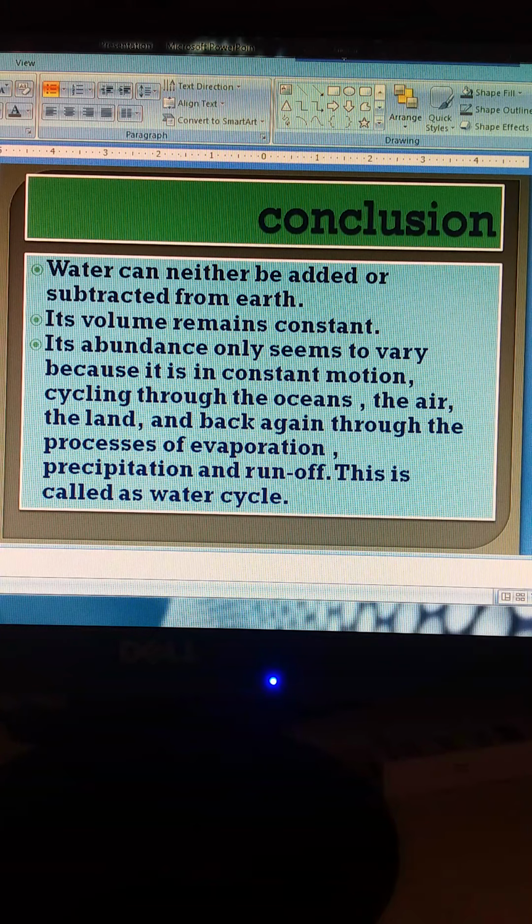Its volume remains always constant. Its abundance only seems to vary because it is in constant motion, cycling through the oceans, the air, the land and back again through the process of evaporation, precipitation and runoff. This is what is called the water cycle. And we have to conserve water. That is what is required in our day-to-day life.